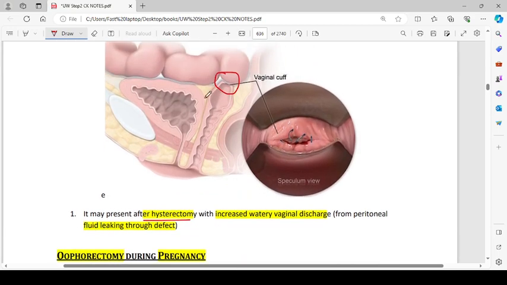Okay, so basically there's no uterus. I was looking for a uterus. It presents after hysterectomy with increased watery vaginal discharge from the peritoneal fluid leakage through the defect. So there was supposed to be a uterus here, which is removed. So from the defect that was created, if there is leakage of peritoneal fluid, that is called vaginal cuff dehiscence. Okay. So on speculum, we would look something like this.